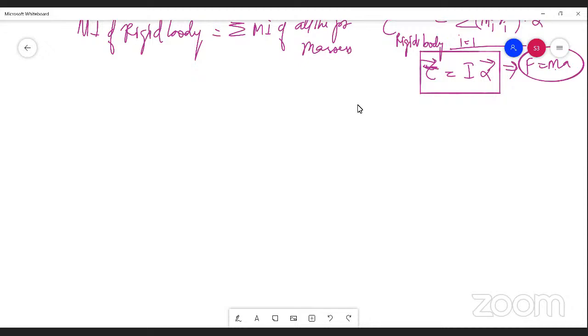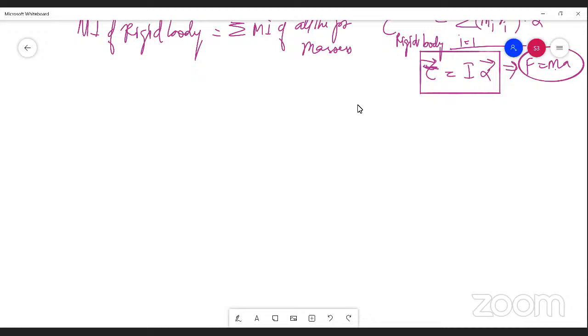So, if you want to calculate the moment of inertia of a rigid body, it is the sum of moment of inertia of the individual point masses. So, I equals sum over i equals 1 to n of m_i r_i squared. Torque tau vector for a rigid body is given by the expression tau vector equals I into alpha vector.